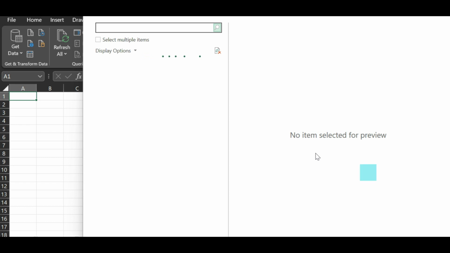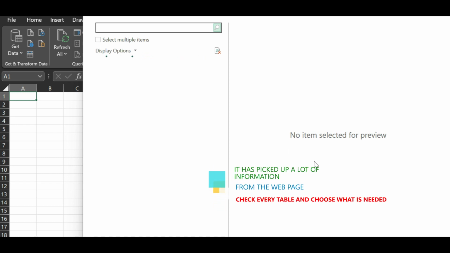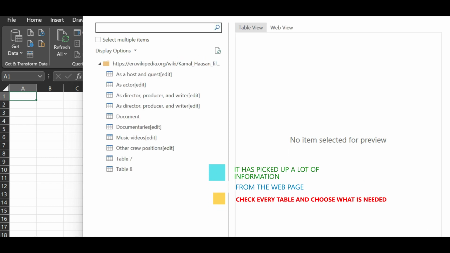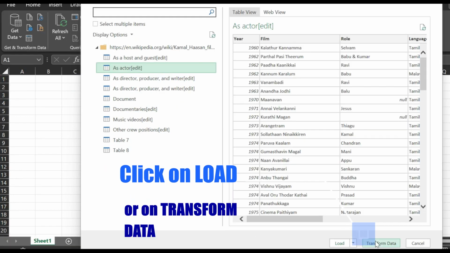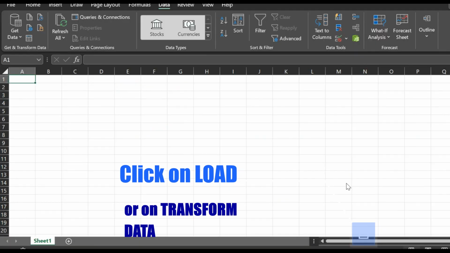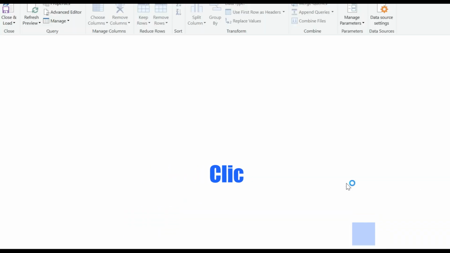It loads another box with a list of tables extracted from the web page. As you click on the exact match that we are looking for, it will show its preview on the right hand side of the window. Two major options are available: load or transform data. Now, let's click on transform data and see.